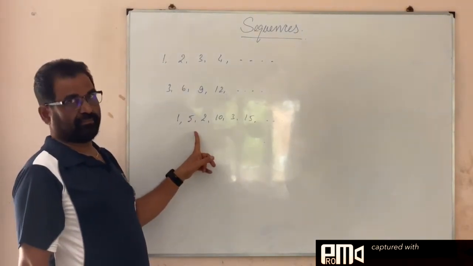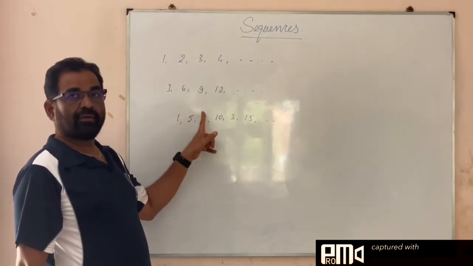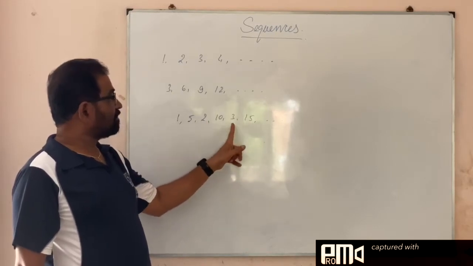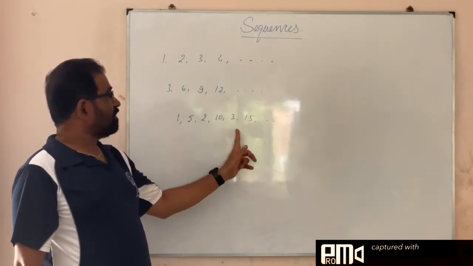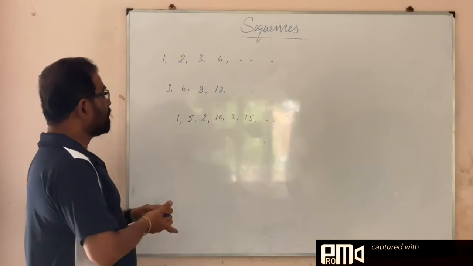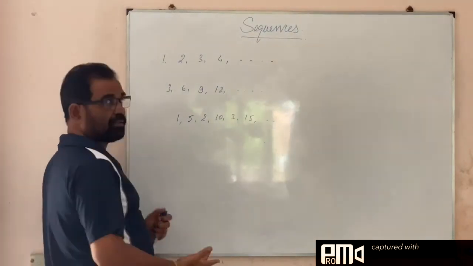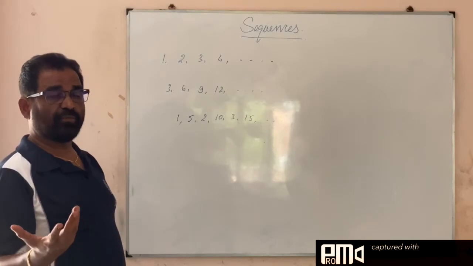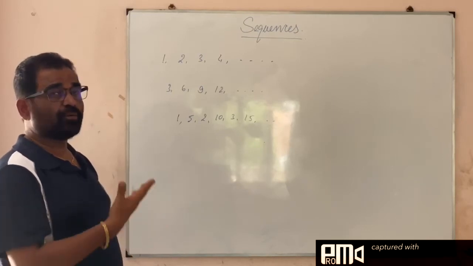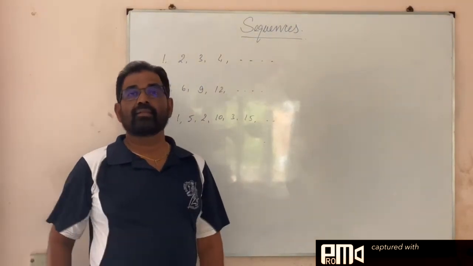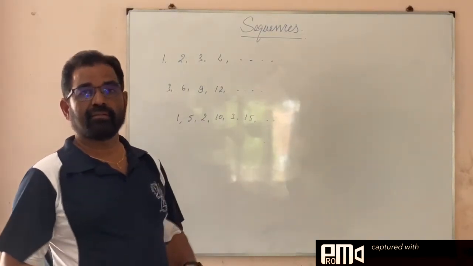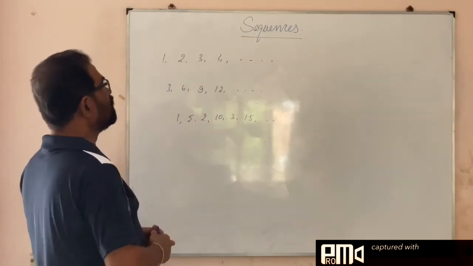1, then comes 5. Then the next number after 1 is 2. Then a multiple of 5 is coming here: 5, then 10. See, 2 is the next number here. 3, then a multiple of 5, 15. So it's an alternate arrangement. So 1, 2, 3, what is the next number? You can guess. Definitely, you will say the next number is 4. And what will be the next number after 4? It is 20. So this also follows some pattern. Some numbers following some pattern are called sequences. So these are all sequences.